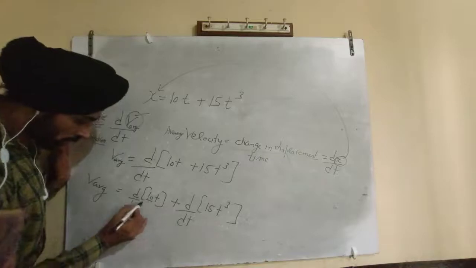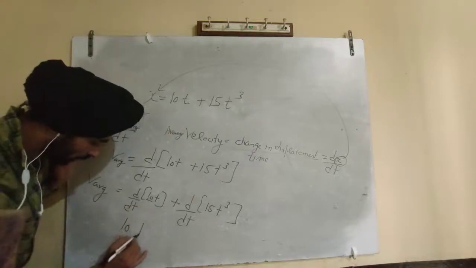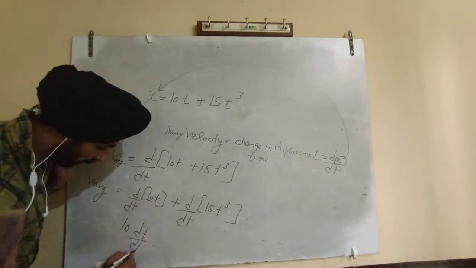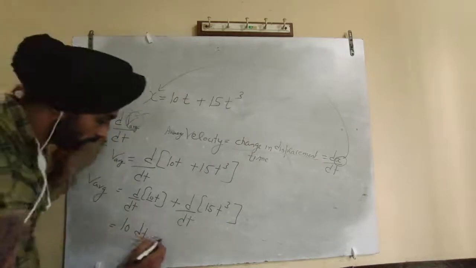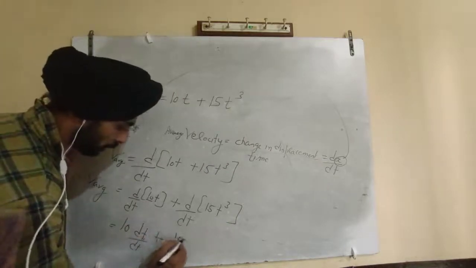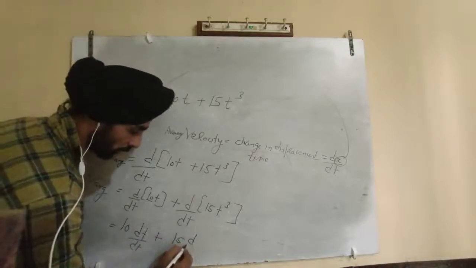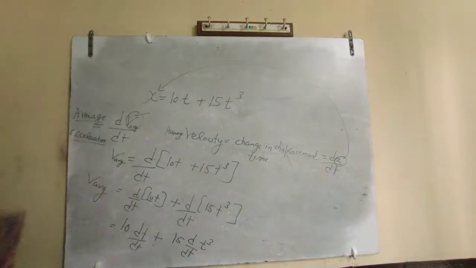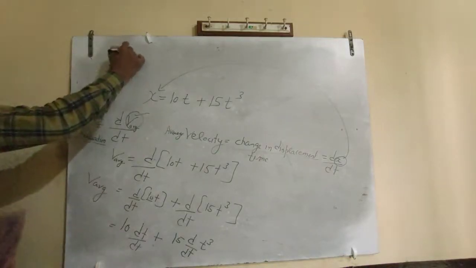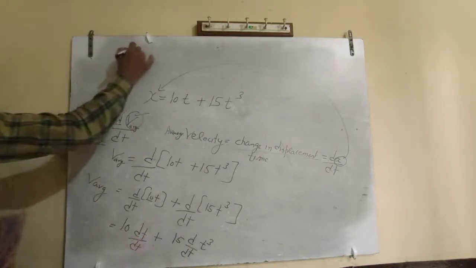So this is a constant. The constant will come outside, dt by dt. What will be the differentiation of dt upon dt? It will be 1. So 15 will come outside, it's a constant. Differentiation of only the t term will be there. So 10 is there, dt by dt is 1.